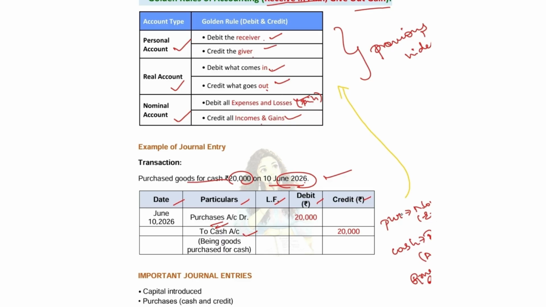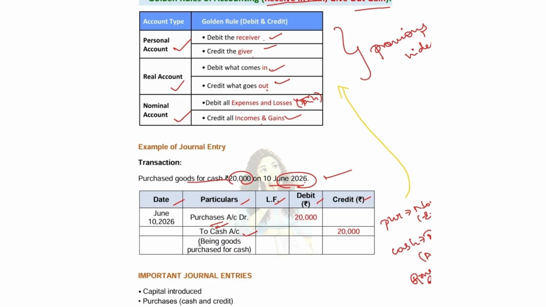So you will be debiting purchase. And what is cash? Real account, goes out. Where do you see goes out? Credit. So we are crediting cash account. Understood? Purchase is the nominal account expense, so you are debiting it. And cash is the real account which goes out. It is a credit, so you are crediting the cash account.